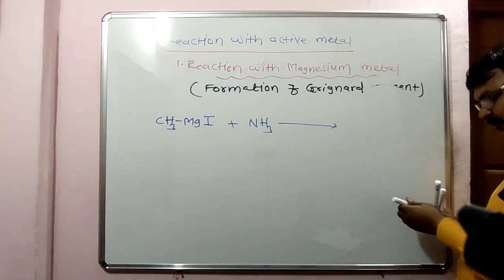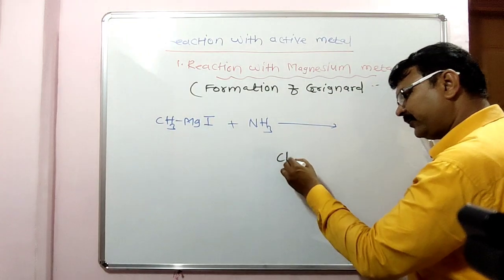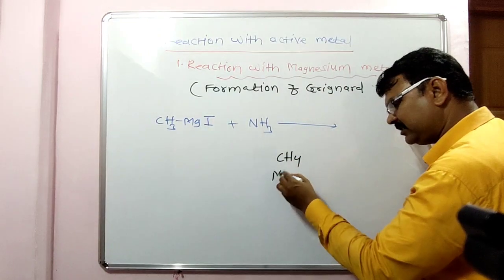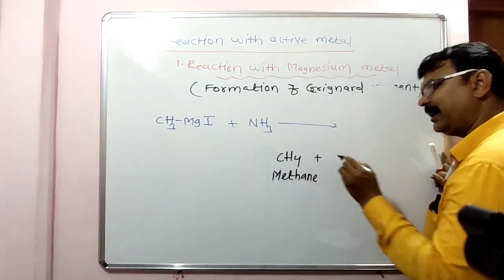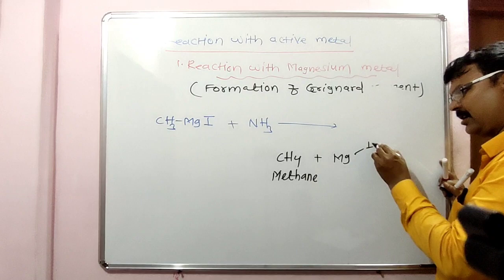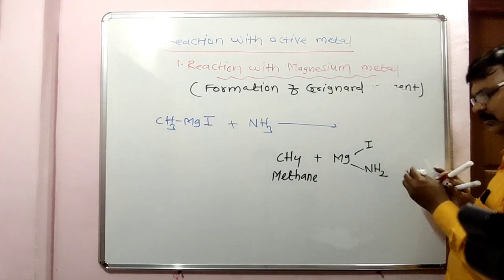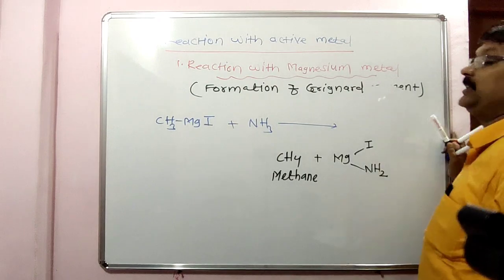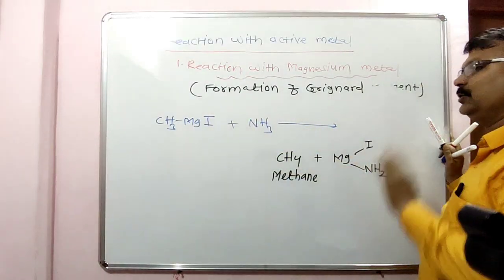It gives CH4. What is this? This is methane. Plus Mg, I, NH2. Correct? Repeat, when methyl magnesium iodide reacts with ammonia, it gives methane.